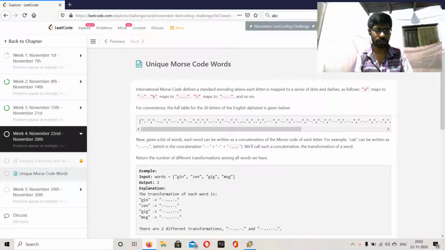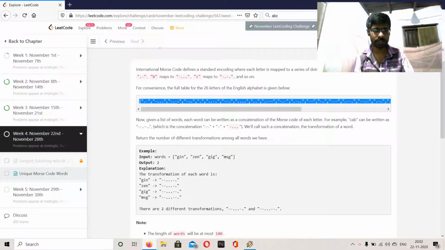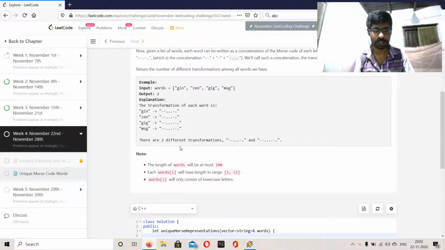Today I'm gonna solve Unique Morse Code Words. It's the 22nd day's challenge in the November challenge. Okay, let's see. So basically, you will get one array of words, and you need to convert it to Morse code, and you need to find the unique Morse codes. How many unique words you will get from this list of words.